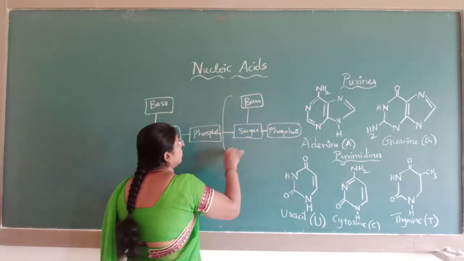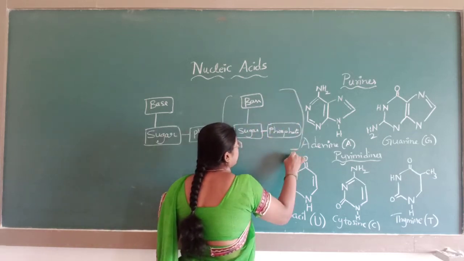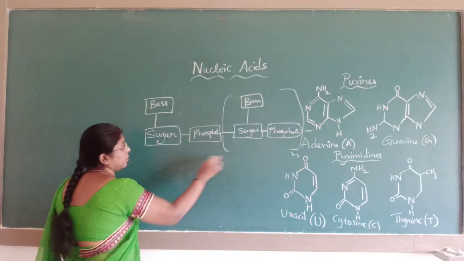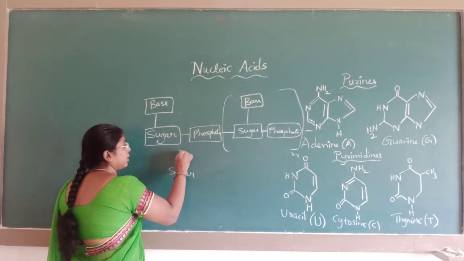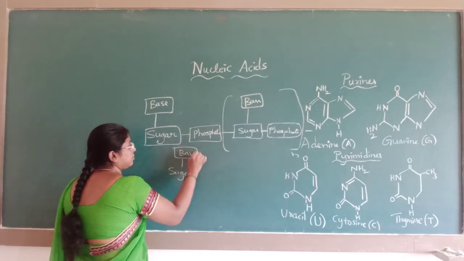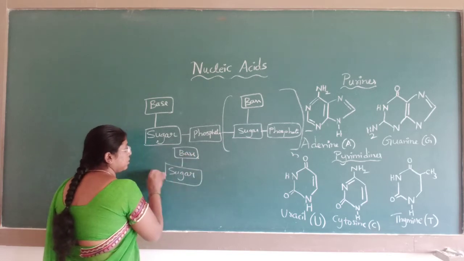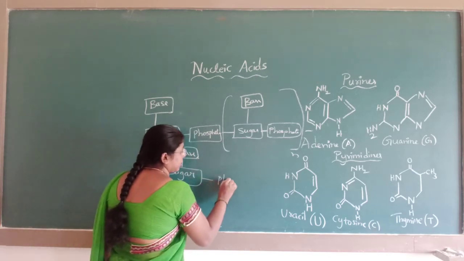In this way, n number of these nucleotides combine together to form a nucleic acid. Base, sugar, phosphate group.